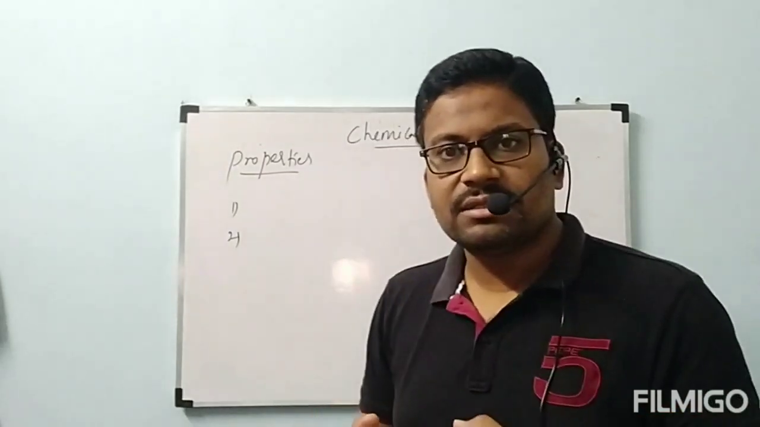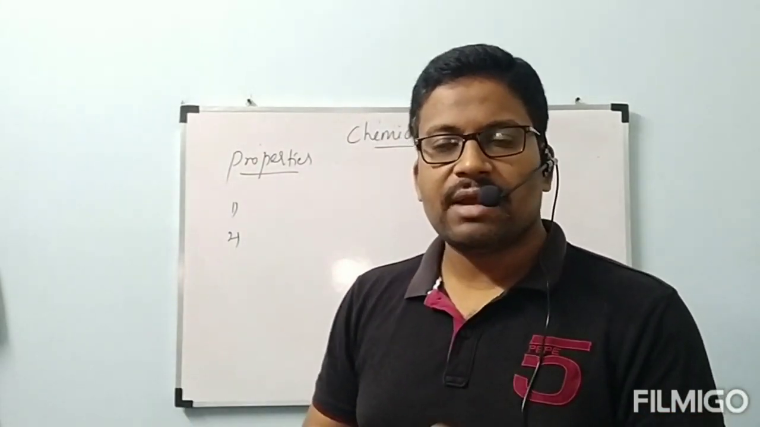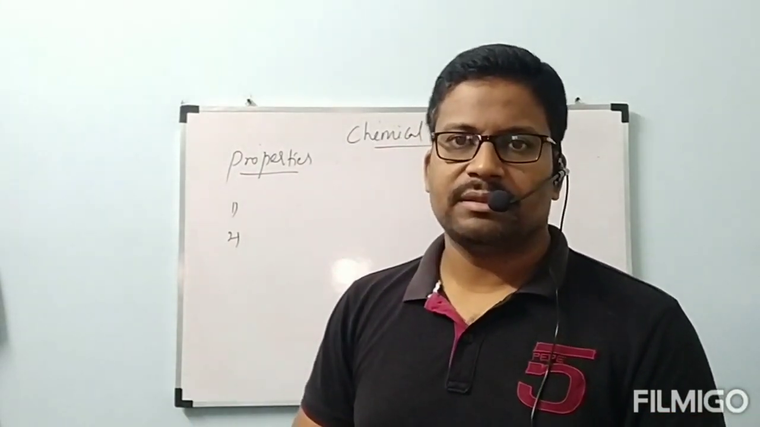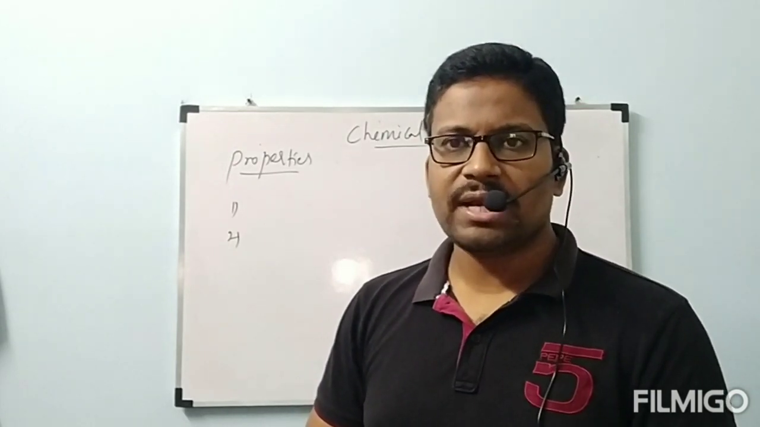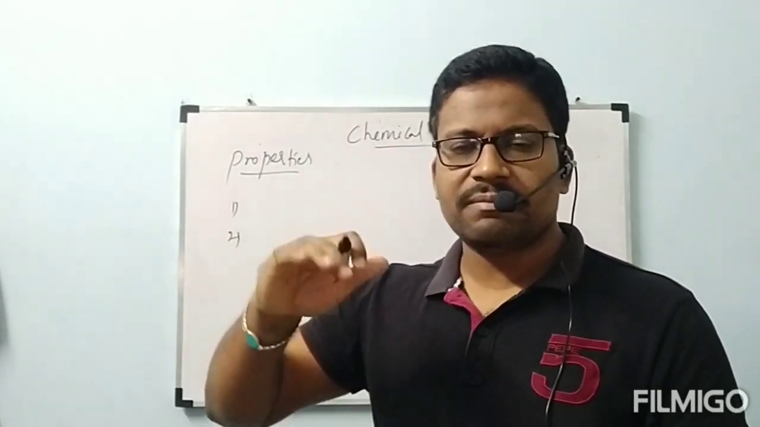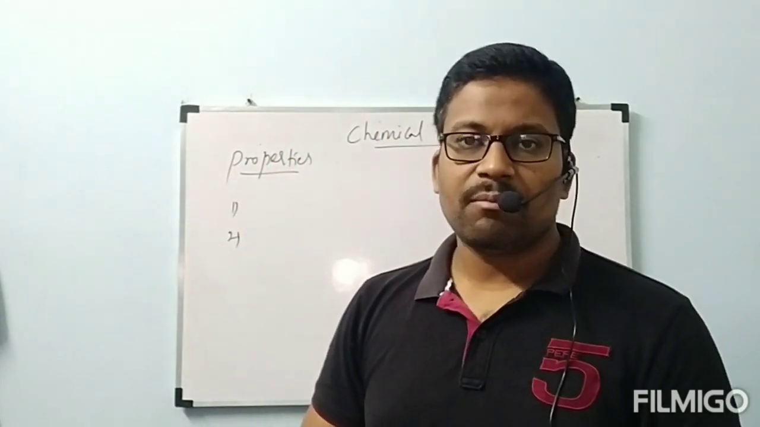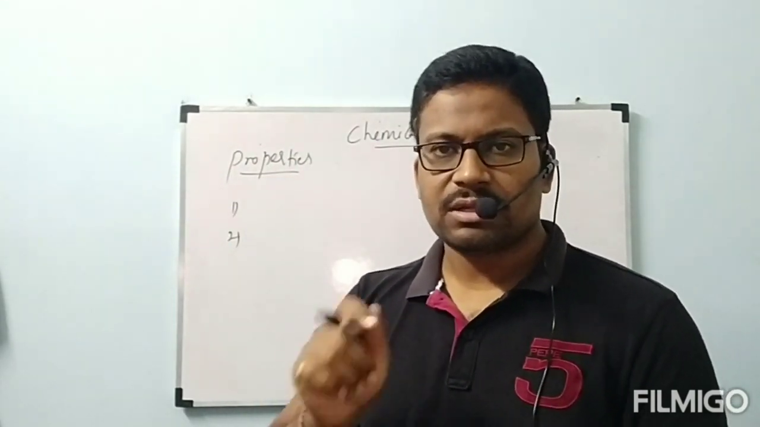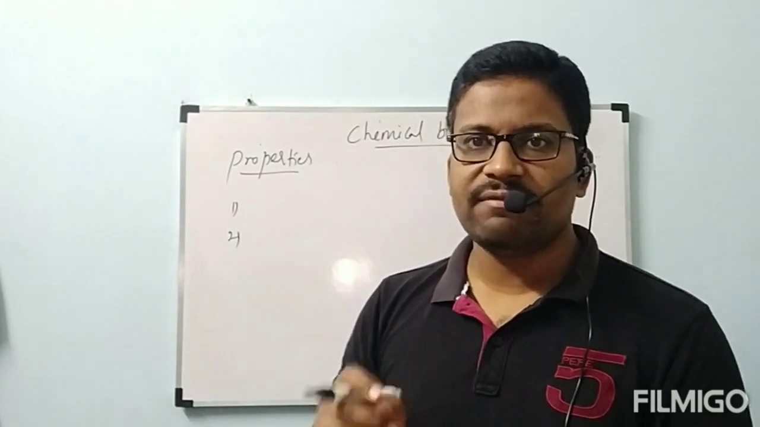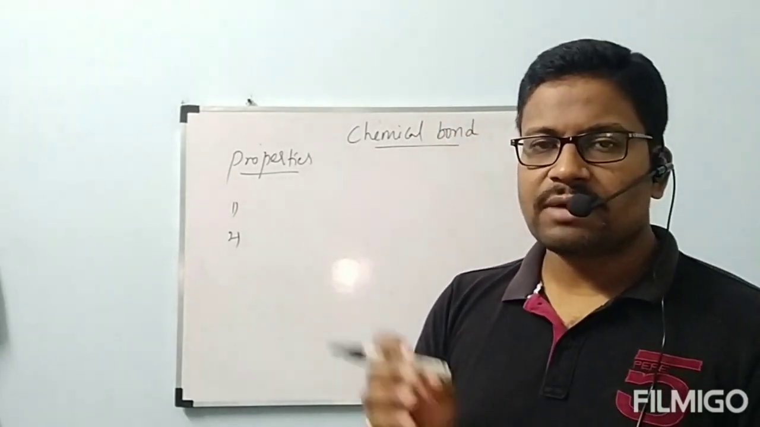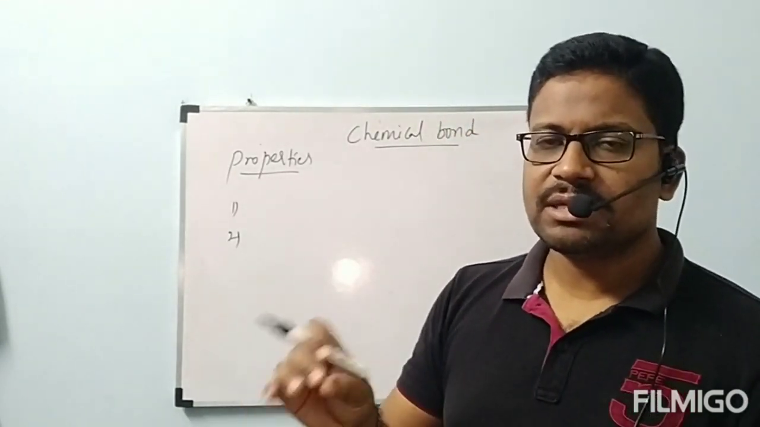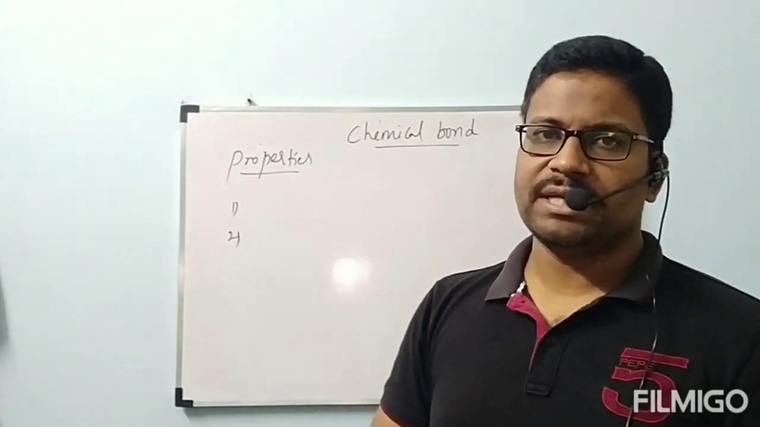Because of that strong attraction, they are very closely packed with each other. They have very high melting and boiling points. They will not be melted or boiled at low temperatures. The melting point of sodium chloride is 850 degrees centigrade. So to convert solid NaCl to liquid NaCl, we need to heat it up to 850 degrees centigrade.